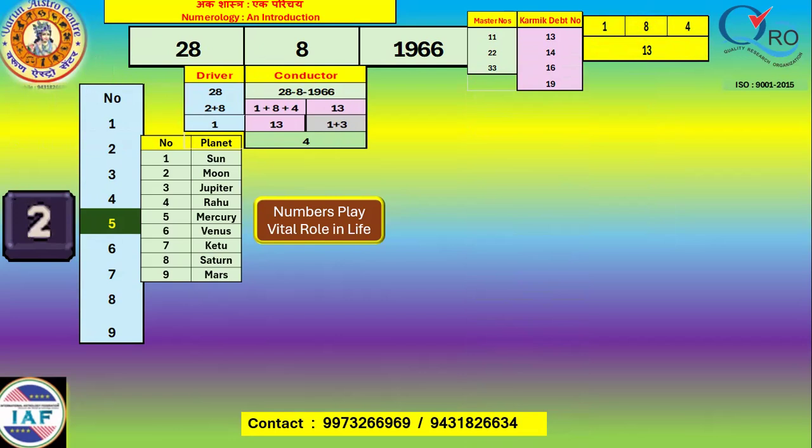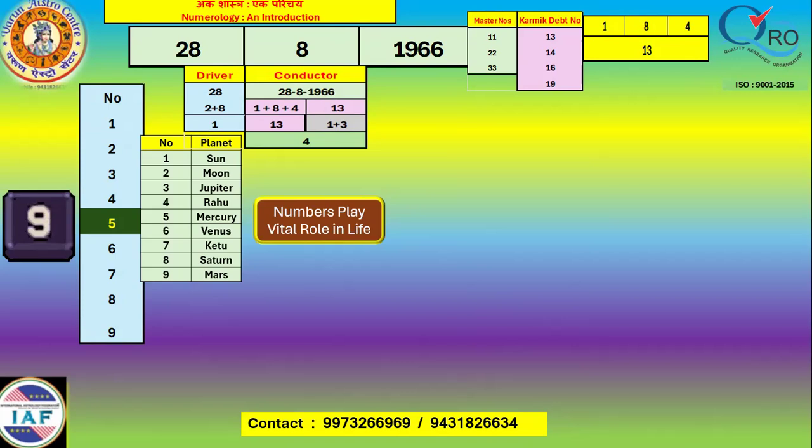So the driver is 28, and the resultant effect is 1. One thing to be kept in mind is that there are two types of numbers which are important, apart from these; these are unique numbers.